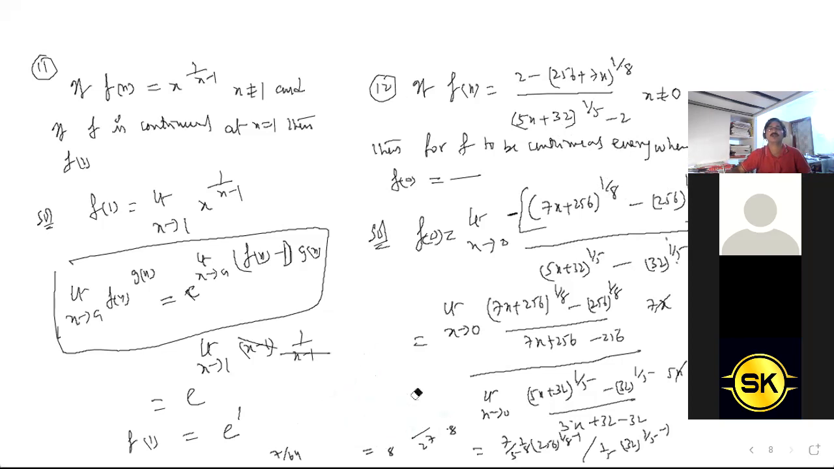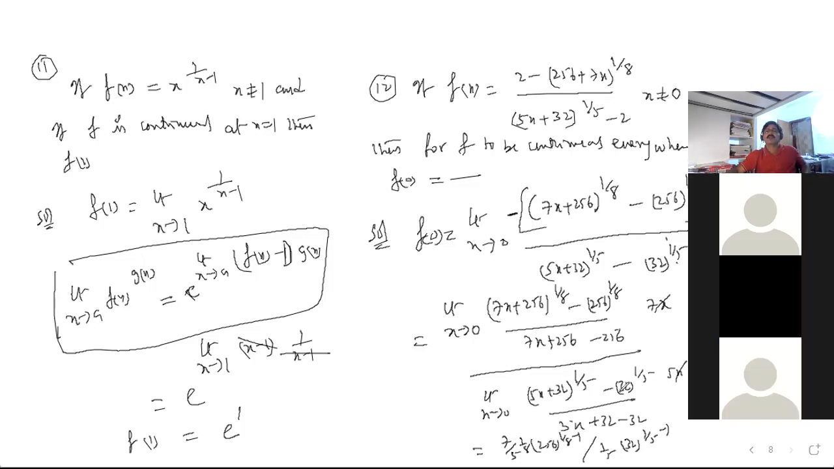Remove all this, no problem. Once again, I'll write. I think this is very clear. I have taken minus common here, nothing else. Right? Yes, sir. Here nothing, sir. Just I wrote 2 in the form of 256 to the power of 1 by 8. Here 2 I wrote in the form of 32 to the power of 1 by 5. I multiply and divide with 7x, and multiply and divide with 5x. Ah, 7x is not available now.